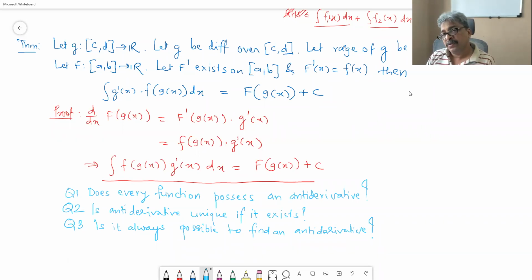Even if the function is very complicated, even if it has no simple looking antiderivative, still between the two finite limits we can evaluate the area under the curve and find what we call the definite integral of that function.